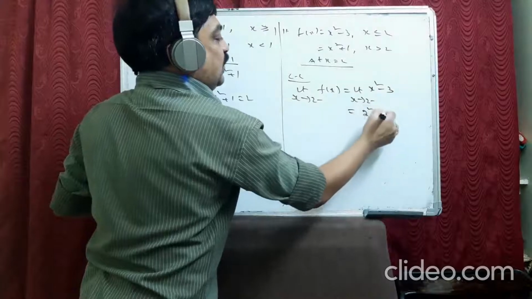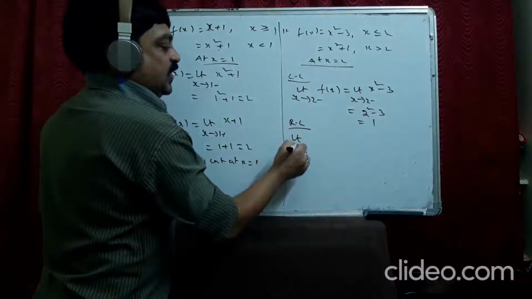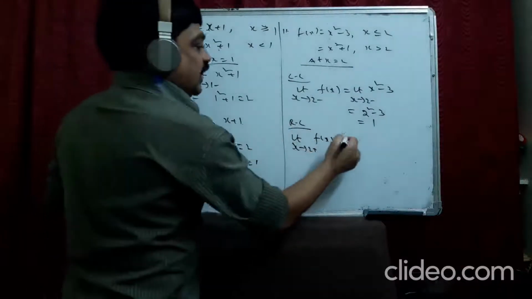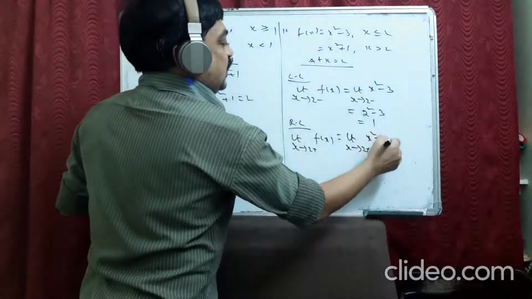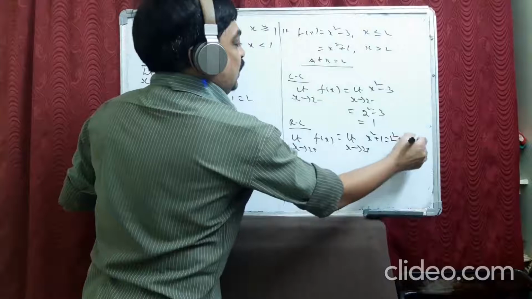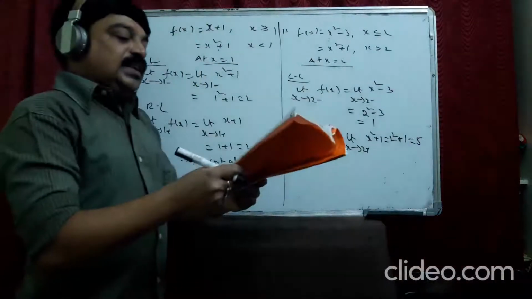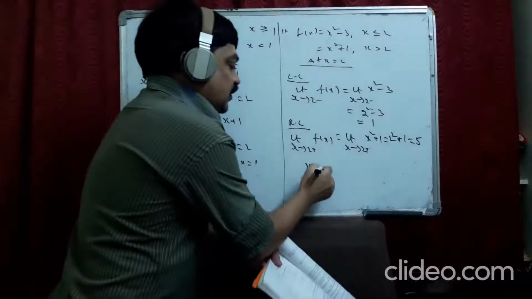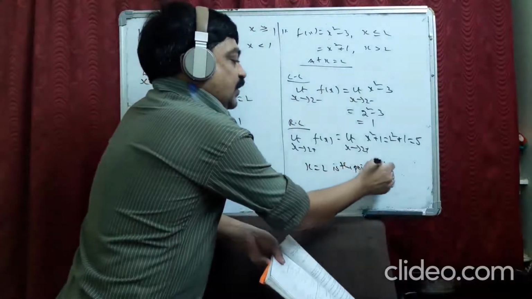So 2 square minus 3, 4 minus 3, 1. And right limit, x tends to 2 plus f(x), after 2. Which function we take? x square plus 1, 2 square plus 1, 4 plus 1, it is 5. So both are not equal, therefore f is discontinuous. What is the point of discontinuity here? 2. Therefore x equal to 2 is the point of discontinuity we write.